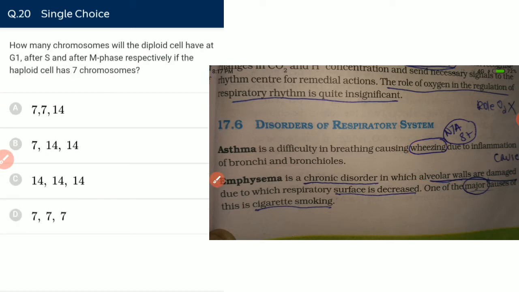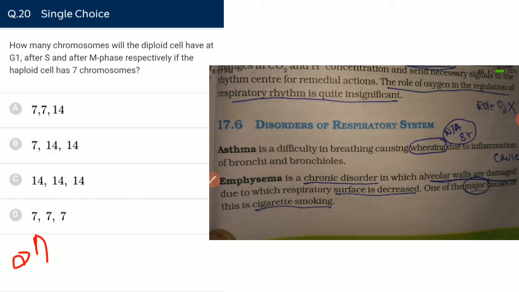How many chromosomes will the diploid cell have at G1, after S and after M phase respectively if the haploid cell has 7 chromosomes? If the haploid cell has 7 chromosomes, then in the G1 phase there are 14 chromosomes, because it is diploid at the G1 phase. It is diploid in the G1 phase, so it has 14 chromosomes, and in S phase also it is diploid.